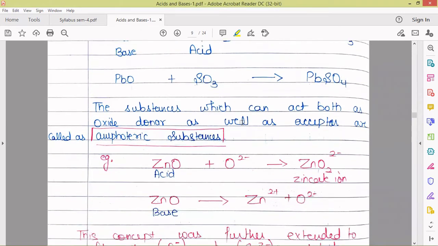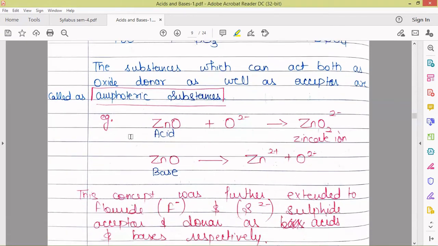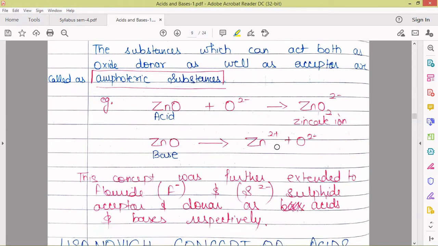So the substances which can act both as oxide donor as well as acceptor, this is similar to the water molecule which we discussed in the Arrhenius and Bronsted-Lowry concepts, that it could behave both as acid and base. So those compounds which can behave both as acids and bases are called amphoteric substances. Here zinc oxide can accept oxygen and it can also donate oxygen. So it behaves as an amphoteric substance.